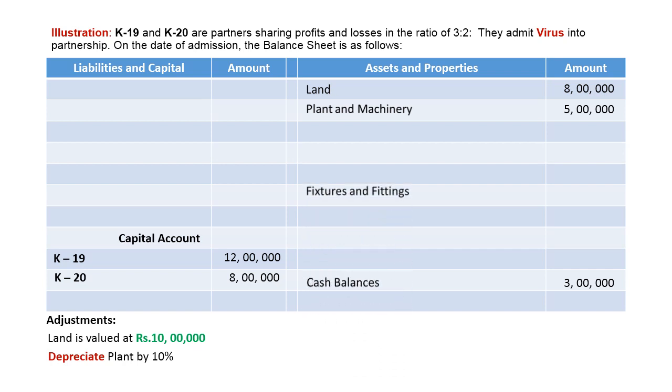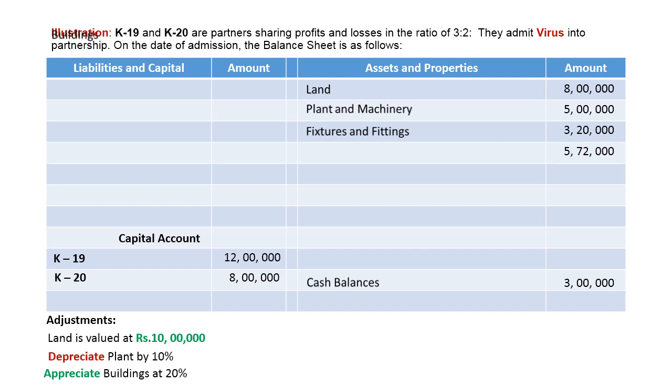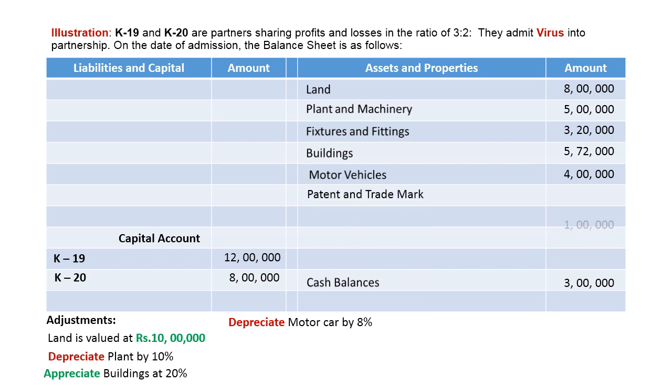Fixtures and fittings has been recorded at rupees 3,20,000. Where is the adjustment? There is no adjustment. Building has been appreciated at 20%. The book value is 5,72,000. The motor car, which has a tendency to undergo depreciation, is recorded at rupees 4 lakhs, which adjustment says depreciate motor car by 8%. Patent and trademark is recorded at rupees 1 lakh with no adjustments.